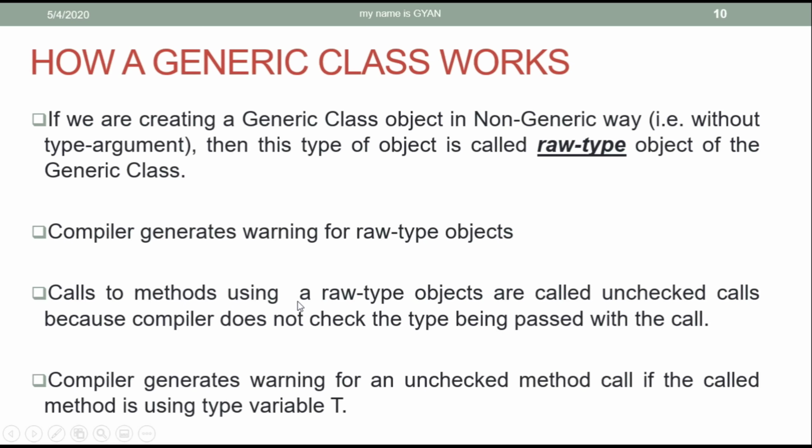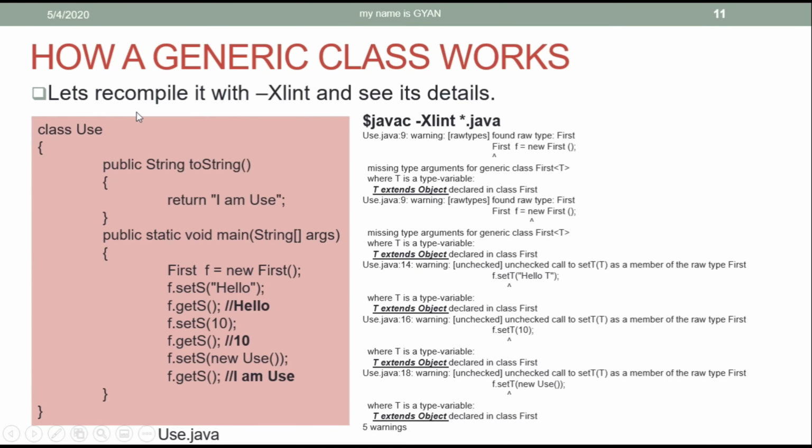Calls to a method using a raw type object are called unchecked calls because the compiler does not check the type being passed with this call. The compiler generates a warning for the unchecked method call if the called method is using the type variable T. We have already compiled this code by using Xlint, and I have shown you such warnings.